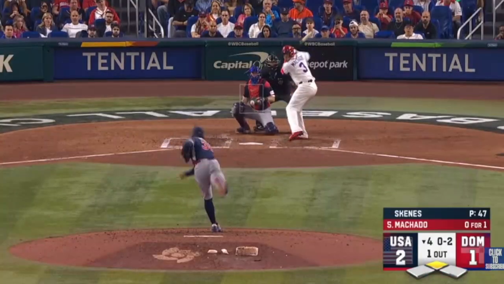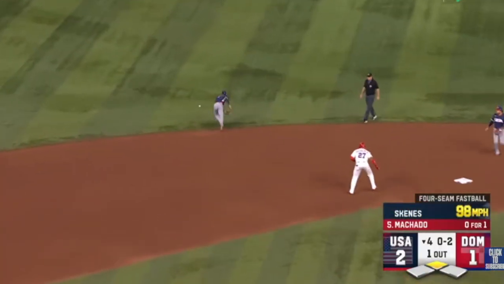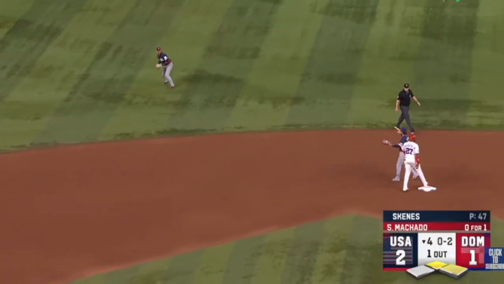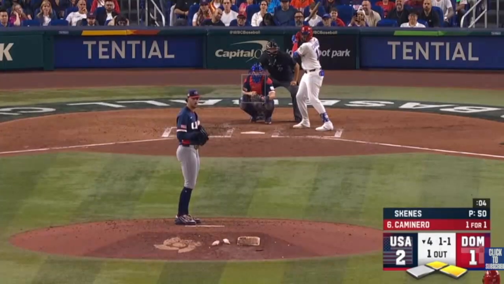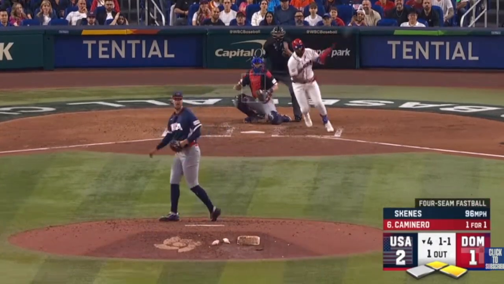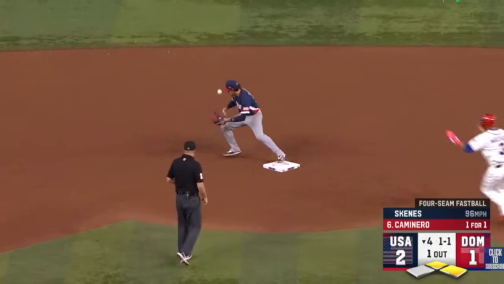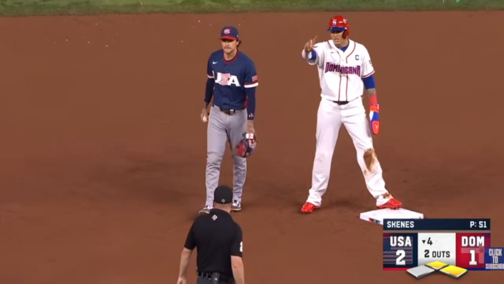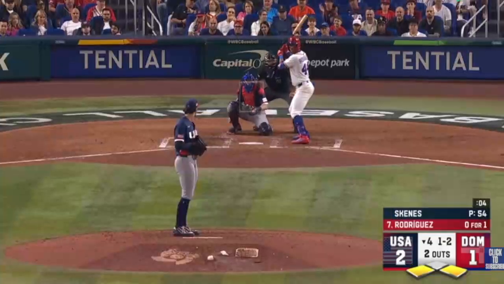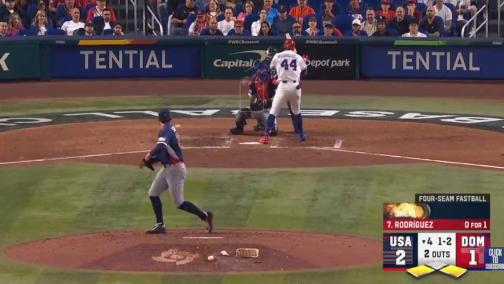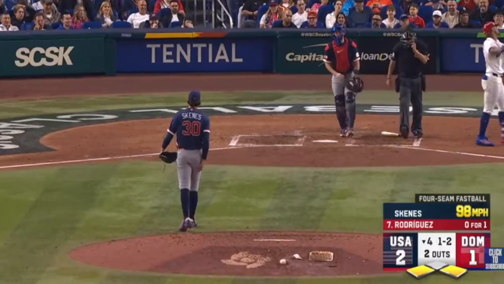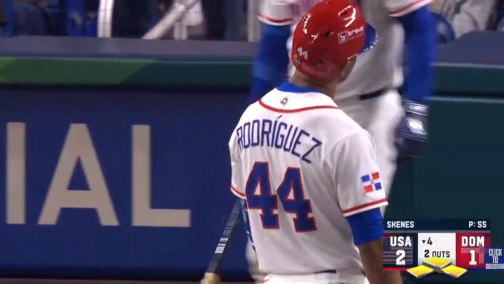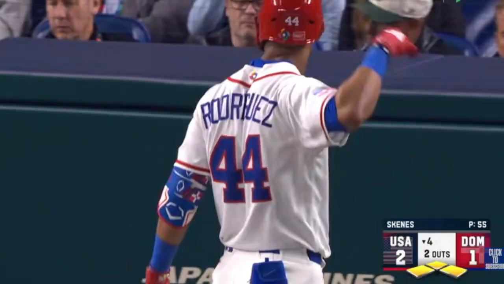0-2 pitch. That is stopped by Bobby Witt Jr. and Manny Machado with an infield single for the DR. That's a ground ball. Bobby Witt Jr. over to second. Bryce Terang will bobble. Ay, caray! Now they do call Manny Machado out, who does not agree with the call. That one hits him. Paul Skeens hits J-Rod, and DR will have him loaded with 2 outs.